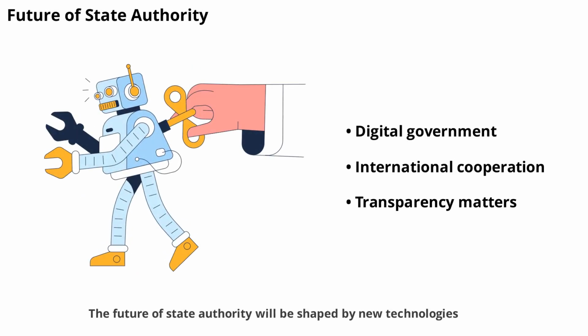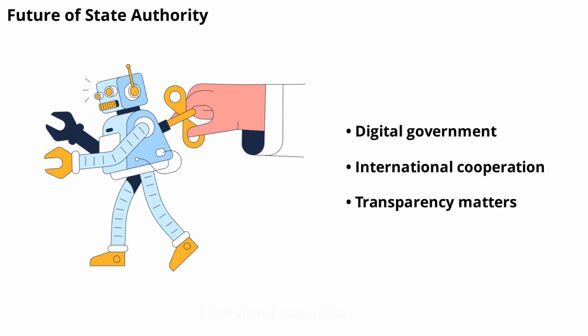The future of state authority will be shaped by new technologies, global issues, and changing public expectations. Digital government, international cooperation, and greater transparency are likely to play bigger roles. As society evolves, so too will the ways in which state authority is defined and exercised.